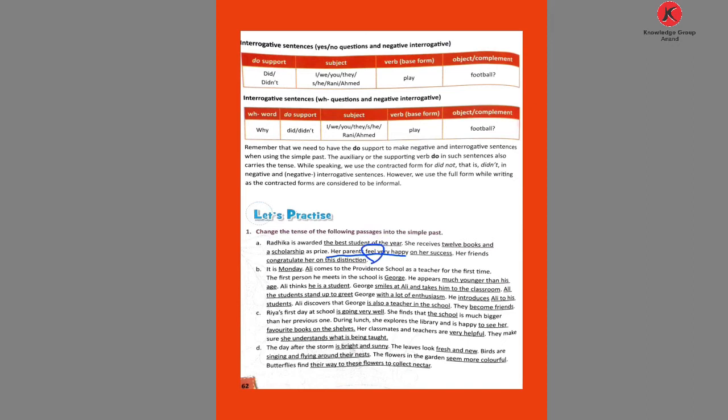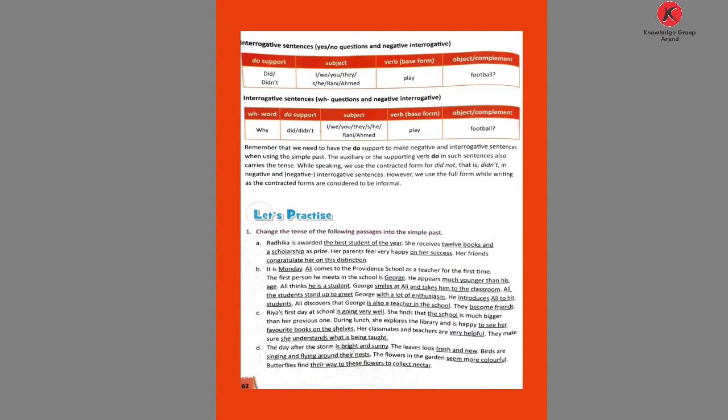So here feel changes into felt. Her parents felt happy on her success. And the next: her friends congratulate. So only add d: congratulated. The word is in the past form. Congratulated her on this success.